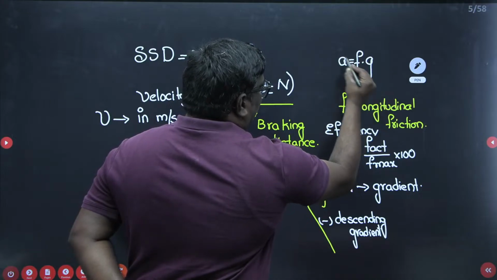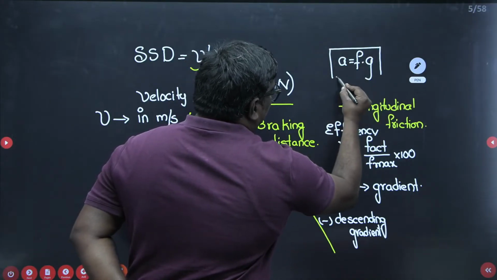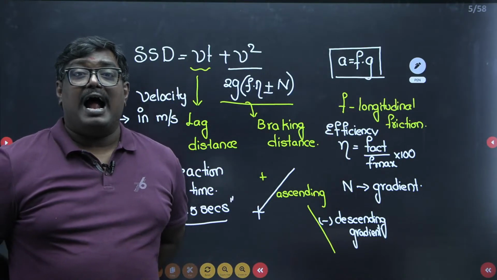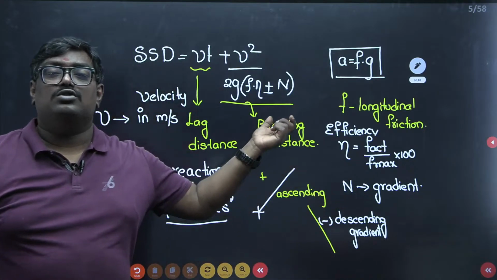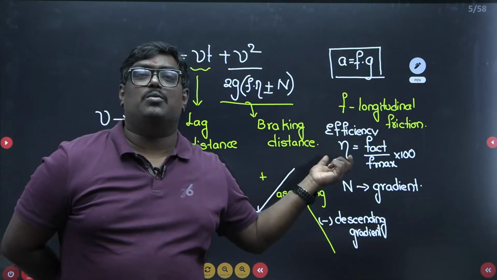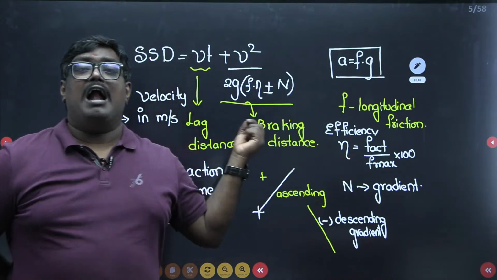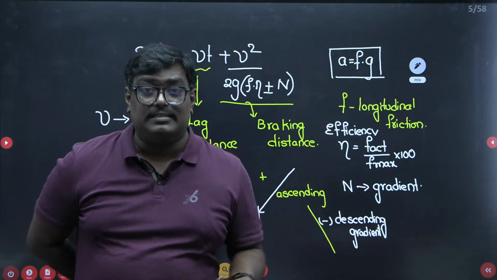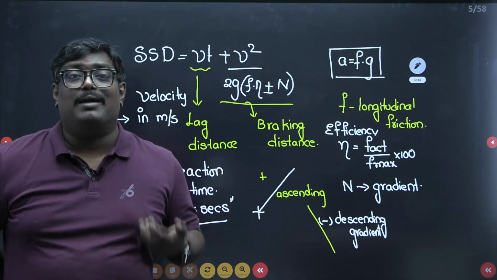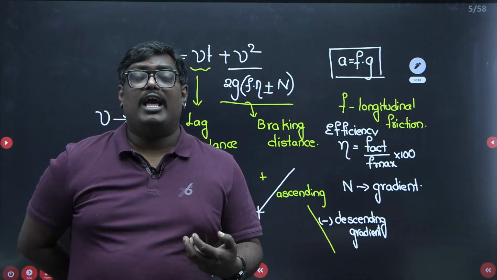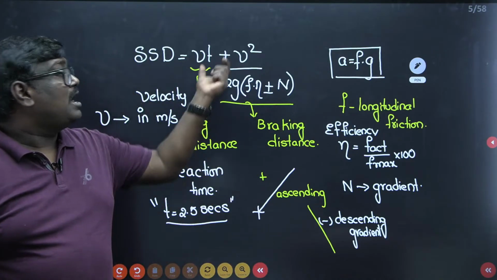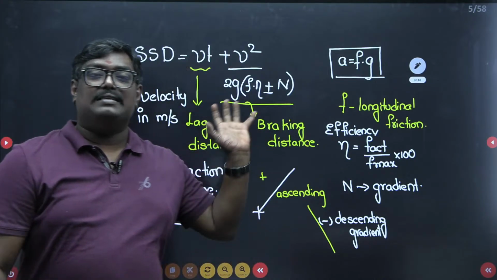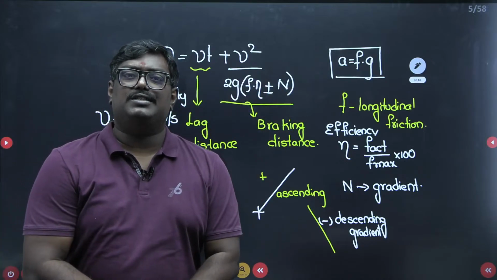There is another important relation: acceleration can be written as f into g. Based on this, you can also calculate the coefficient of friction. And you have the efficiency, which is defined as the ratio of actual by maximum coefficient of friction into 100. And remember, students, positive gradient is applicable in case of ascending and negative gradient is applicable in case of descending. And remember, always the velocity will be taken in meter per second. I hope the basic introduction of SSD is clear for everyone.